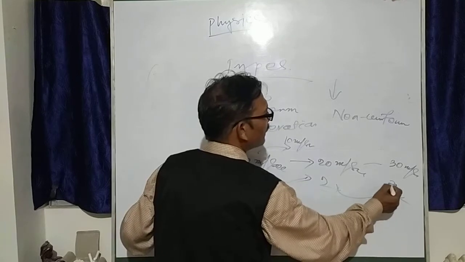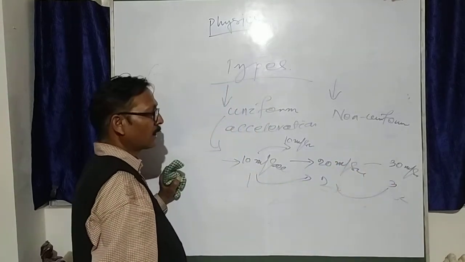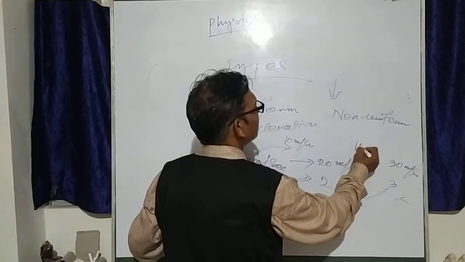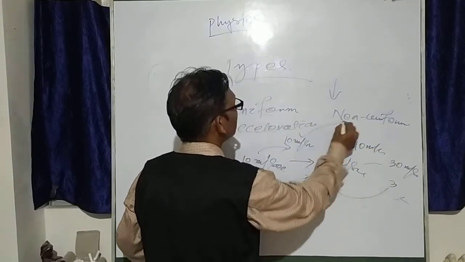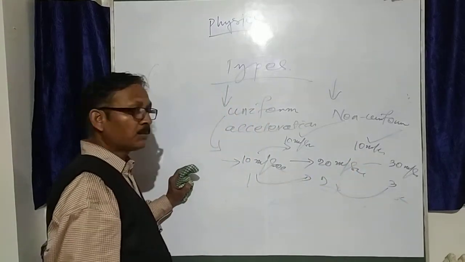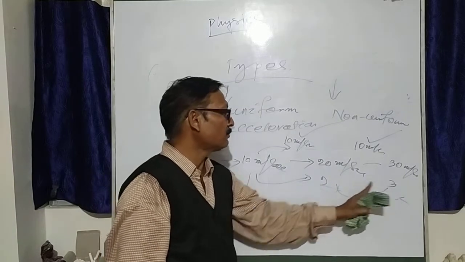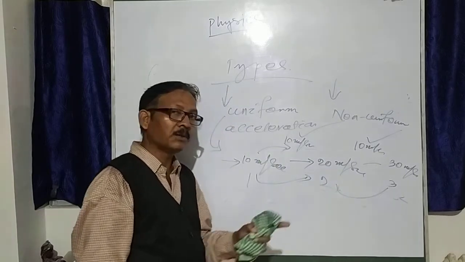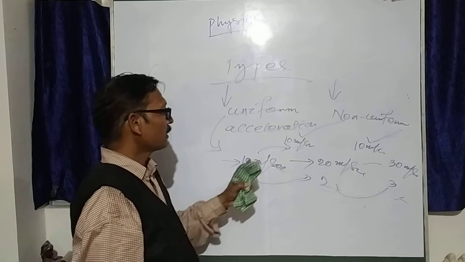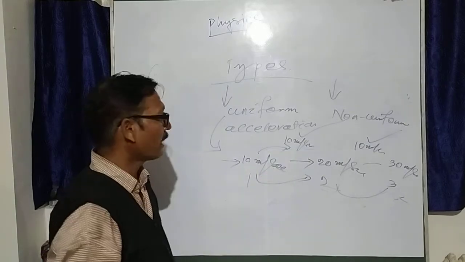From the second to the third is also 1 second, and velocity changes from 20 to 30, that is 10 meters per second. So equal change in velocity, 10 meters per second, in equal time of 1 second. This is called uniform acceleration.